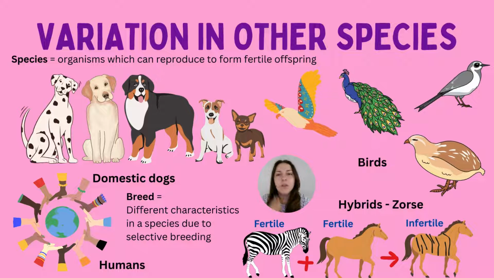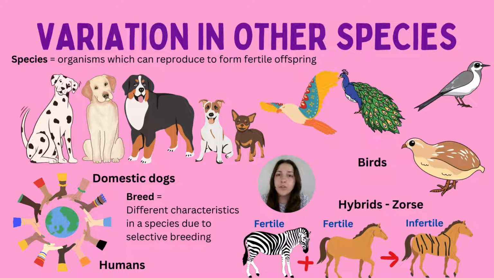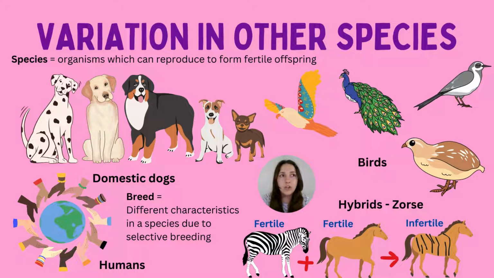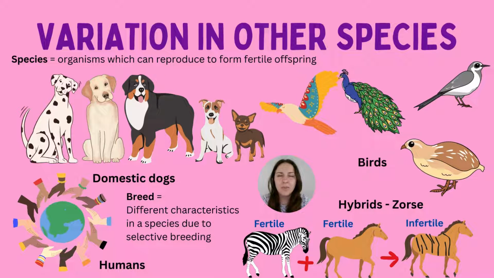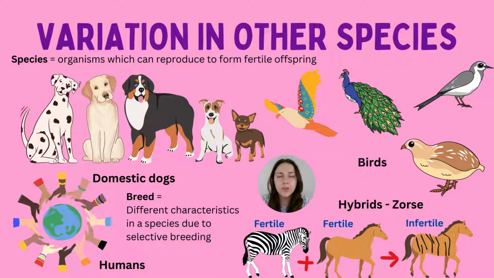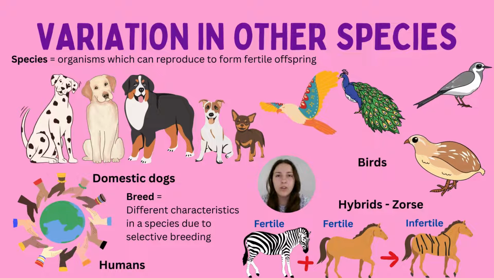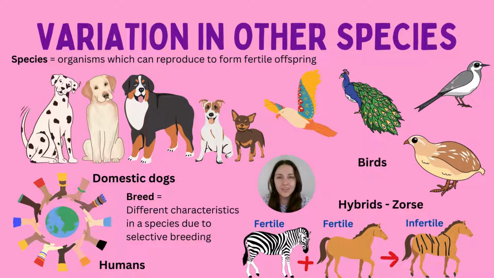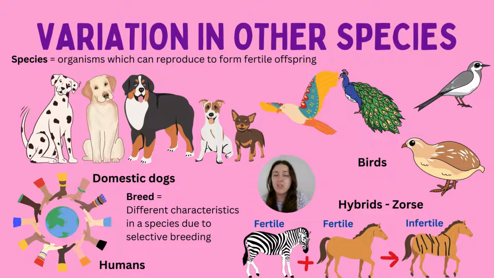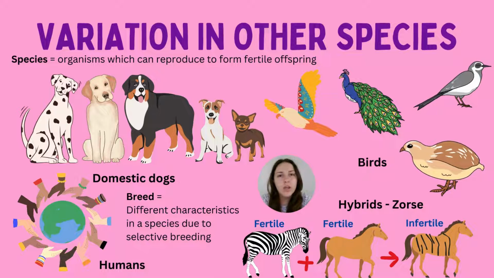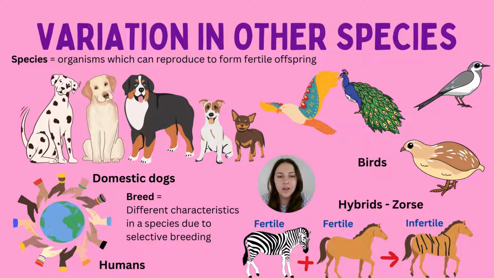So just to clarify what the word species means, it's just when there are individuals that can have offspring that are fertile. And that just means if they have a child, that child can then have a child, and so on. So those genes can be passed on. Remember, there are examples of hybrid organisms that can't actually have fertile offspring, such as a zorse, which is a zebra and a horse that have had a zorse, and you've just essentially combined those genes, but that organism is not fertile, it can no longer have its own individual offspring. So that is not a species of its own, and that just clarifies that definition there for you.